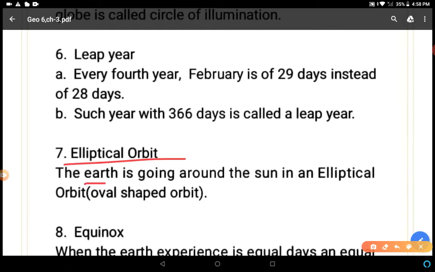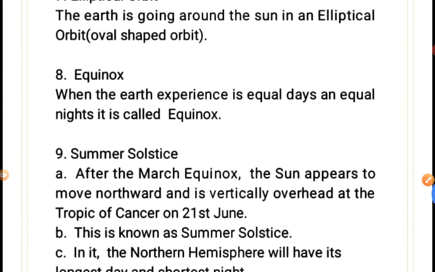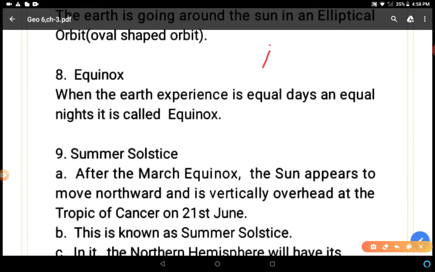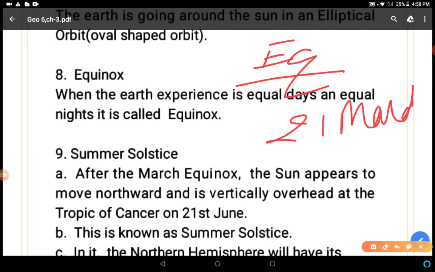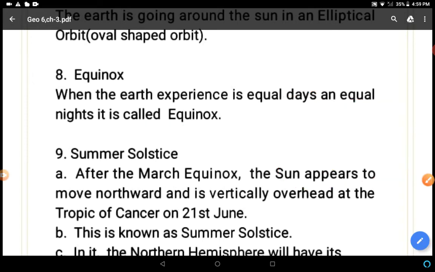Elliptical orbit. We discussed that the Earth goes around the Sun in an elliptical orbit, meaning an oval-shaped orbit like this, right? Equinox. When the Earth experiences equal days and equal nights, it is called equinox, when the sun's rays fall directly on the equator, right? This situation is experienced on 21st March and on 23 September. So this position of the Earth is known as equinox because days and nights are equal.